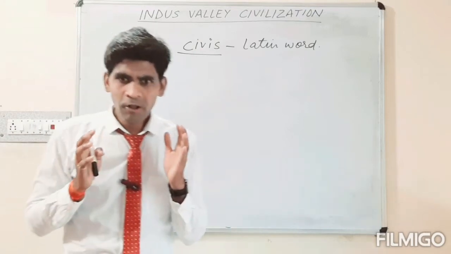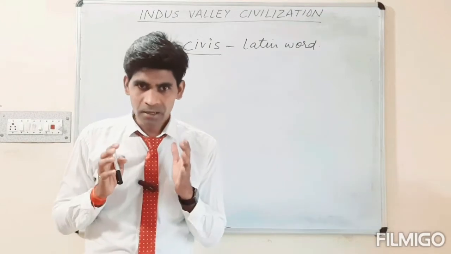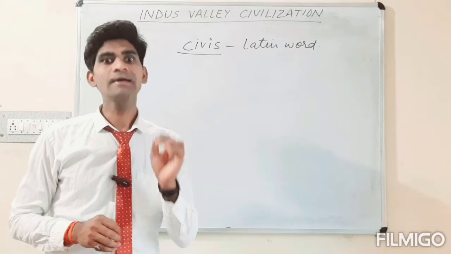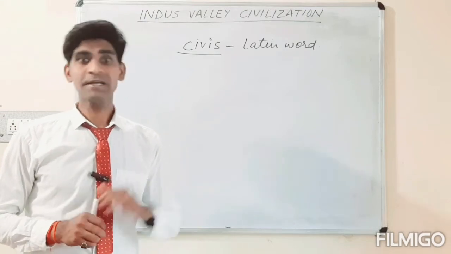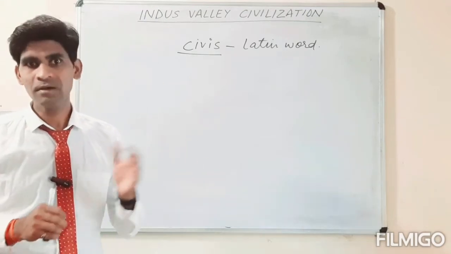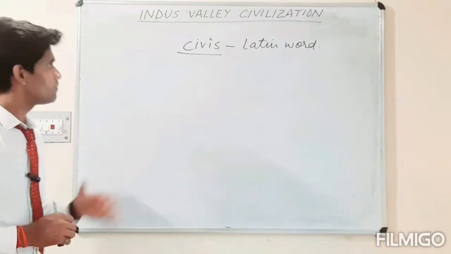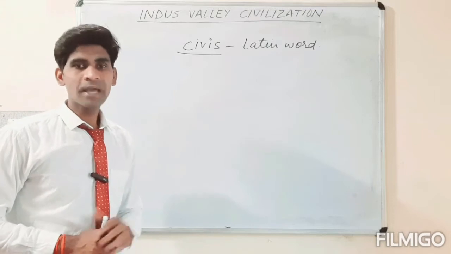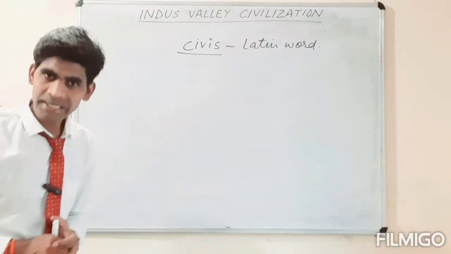By possessing all these features, we can assume that the people who are living in a place are civilized in terms of the various factors which I have taught you. Next, civis, which belongs to the Latin word, means someone who resides in a town.